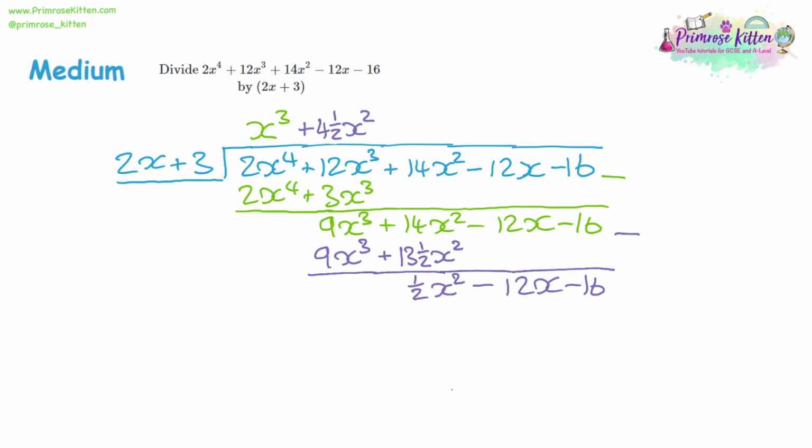Now, where this will get tricky is now we need to divide a half by 2. So what's half of a half? Well, half of a half is going to be a quarter. So that's going to give us a quarter x. And then we have to multiply that by a divider.